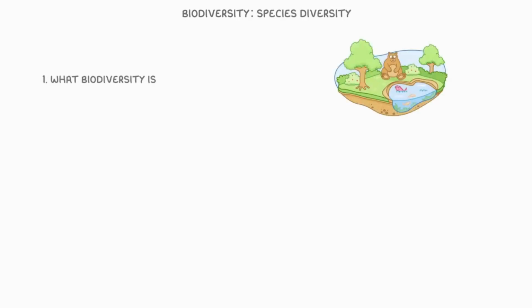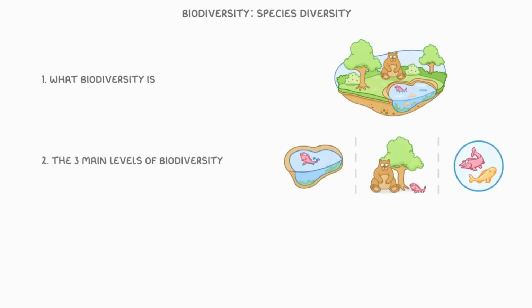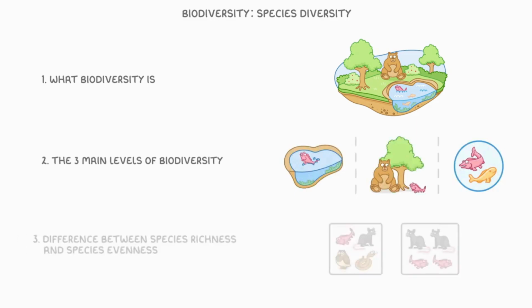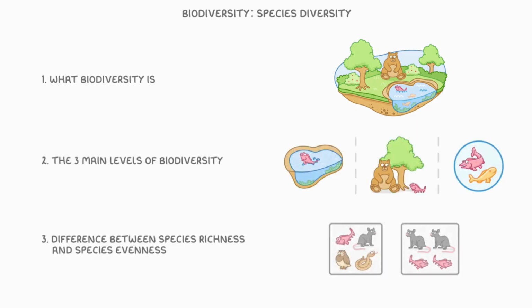In this video, we're learning about biodiversity, but more specifically, species diversity. So we'll cover what biodiversity is, the three main levels of biodiversity, and also the difference between species richness and species evenness. To begin, let's look at what biodiversity is.